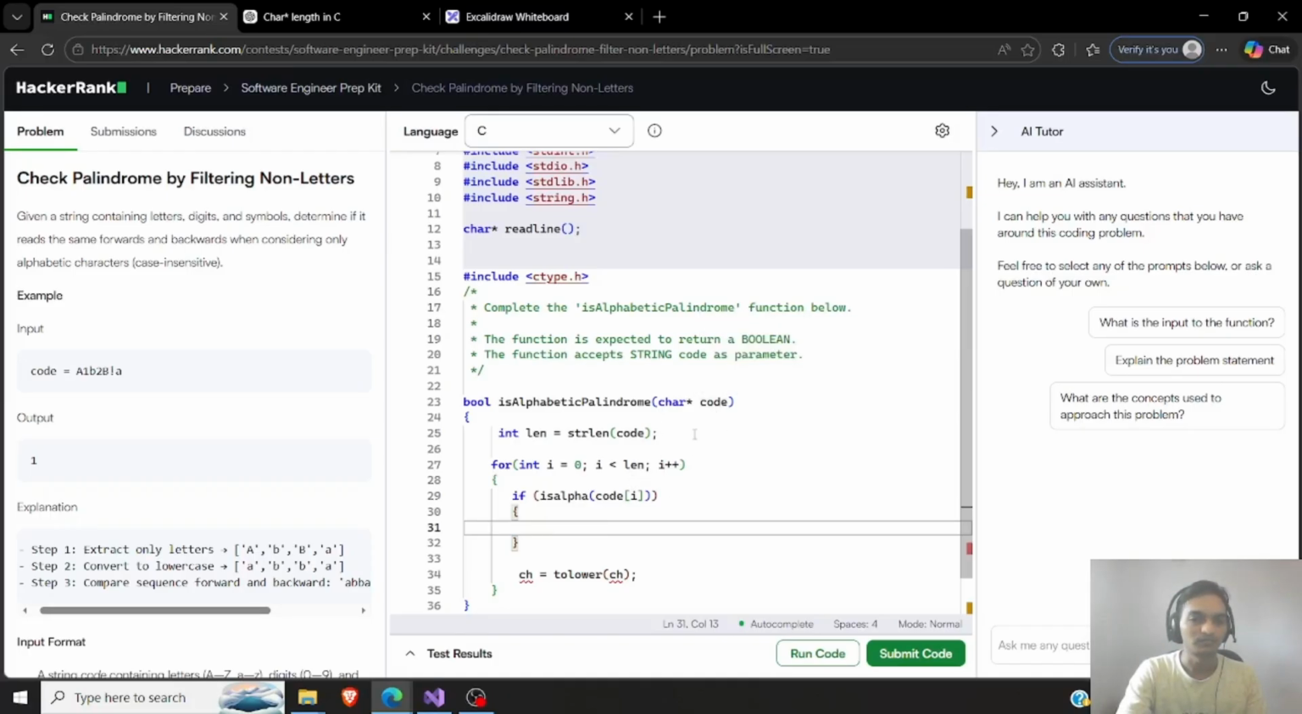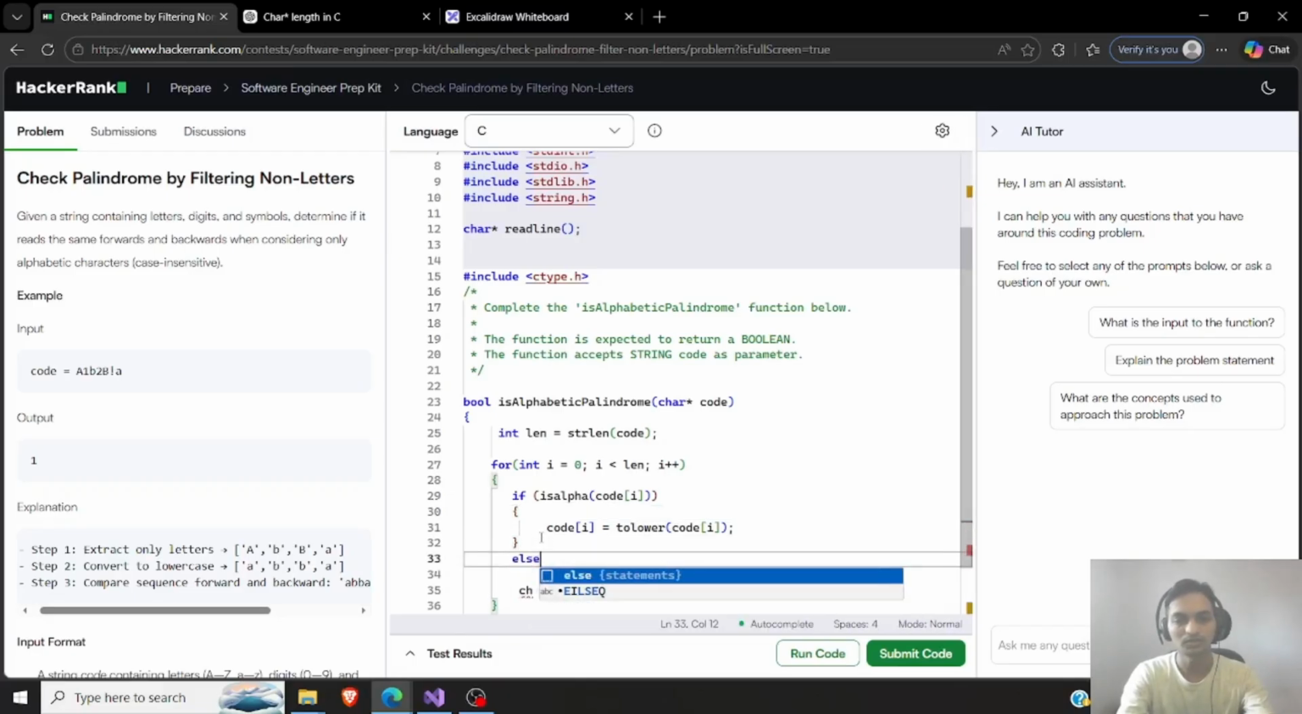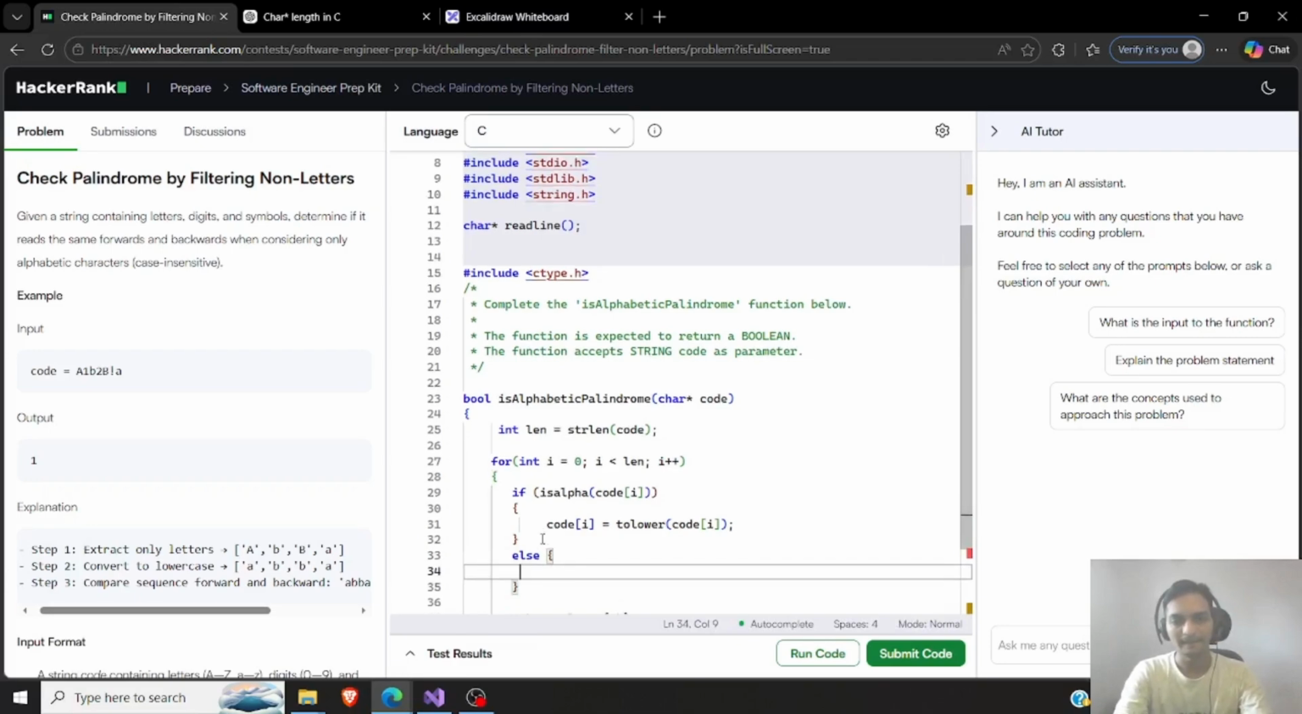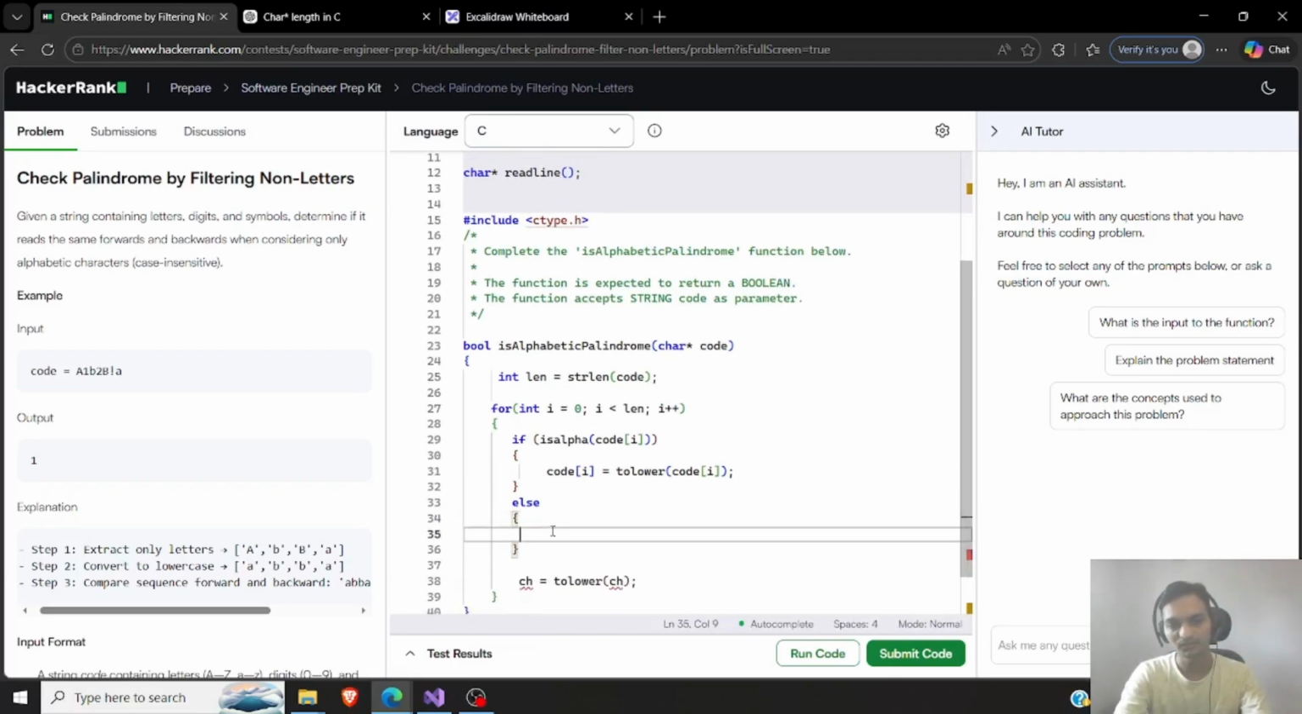If I delete a particular thing, but I don't know how this character pointer is going to work here. But yeah, let's just try to write something down. If it is alpha, I want to keep it. I also want to make it lower. So instead of this, I will code i, this will get changed, then I just make it lower. And if it is not an alpha character, then I have to delete it.